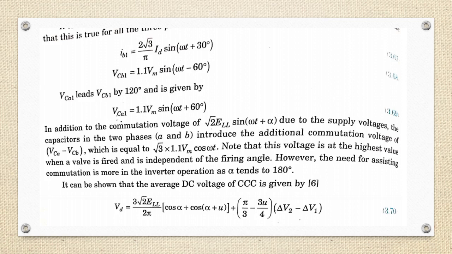So it can be shown that the average DC voltage of the triple C is given by Vd equal to 3 root 2 ELL by 2 pi into cos alpha plus cos of (alpha plus u) plus (pi by 3 minus 3u by 4) into (delta V2 minus delta V1). So this is the simplified analysis of the capacitor commutated converter. Next we are going to see the analysis of a voltage source converter.